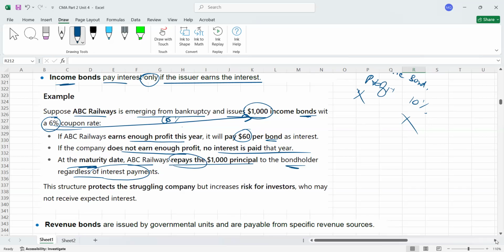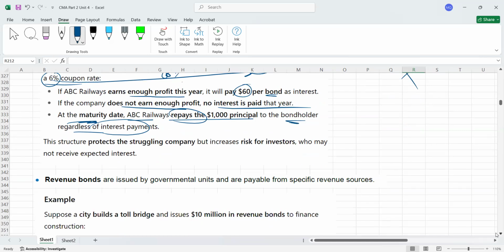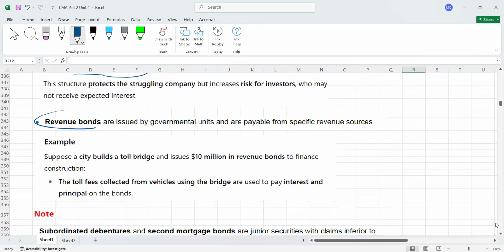Then we got here revenue bonds. I would say it's another version of income bond. For example, in a revenue bond, let's assume you lend me $1,000 and I will invest into, for example, ABC business.